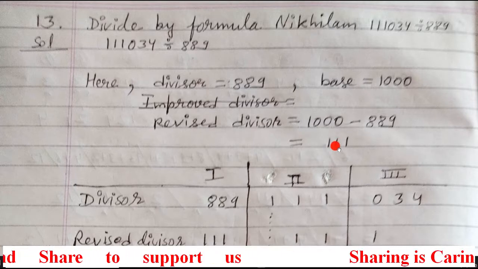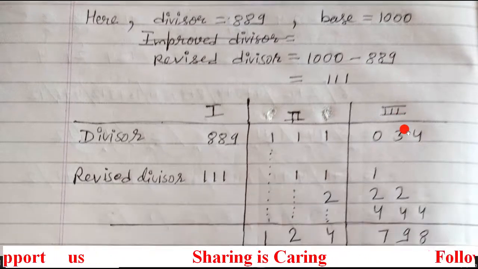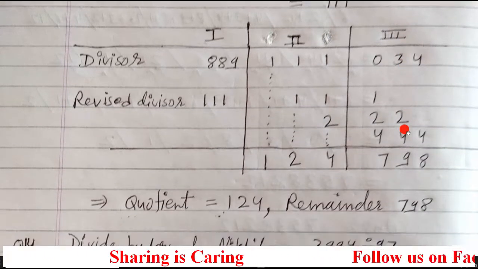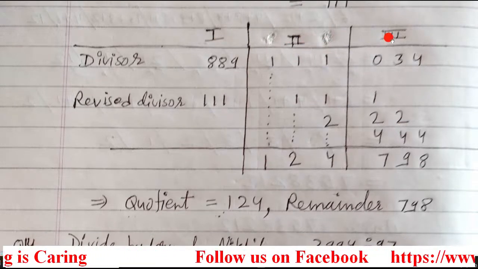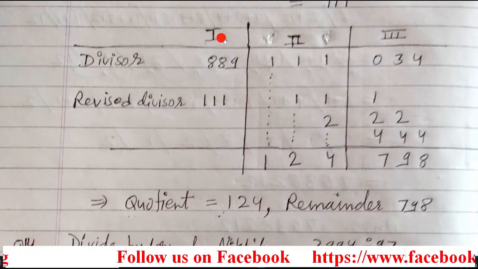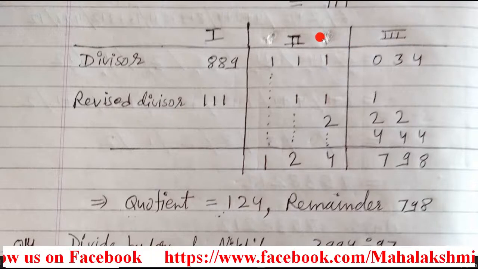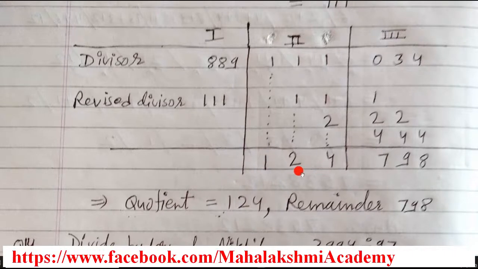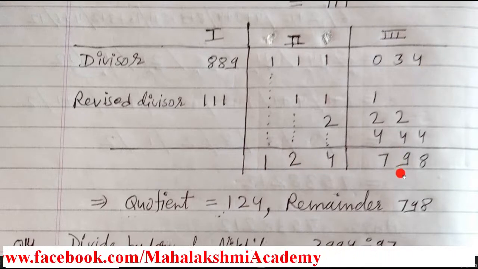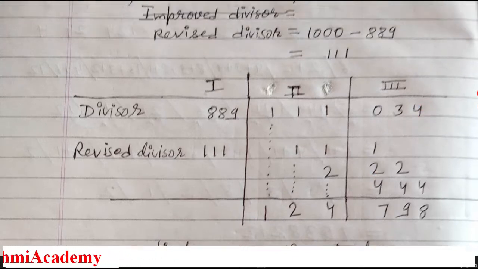Now we will start the division by using the Nikhilam method. The table format of this division is like this. You have to categorize the complete table into 3 sections. In the first section you write down the divisor and the revised divisor. In the second section you write some numbers from the dividend. The second section's answer is going to be the quotient, and the third section's answer is going to be the remainder. Now, how to enter the data, for that you just understand.